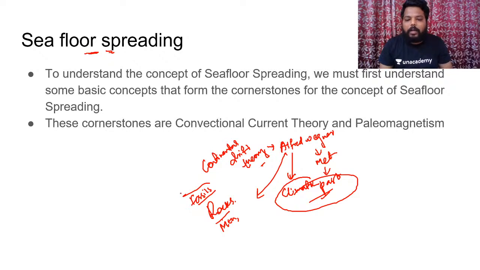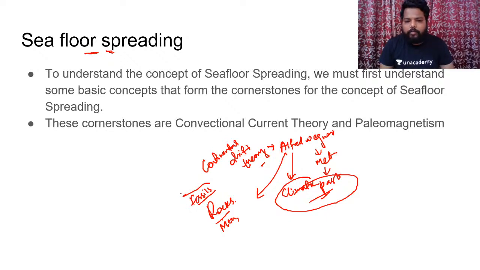While he was collecting all these evidences, he came up with some interesting things. What were they? When he was trying to collect these evidences, he came up with two options. One, either continents were in a state of permanency and it was climatic regions which drifted, or climatic regions were permanent and it was continents which drifted. Of these two conclusions, Alfred Wegener chose the second one, that continents have drifted and climatic regions were permanent. On that basis, he gave the theory called continental drift theory.